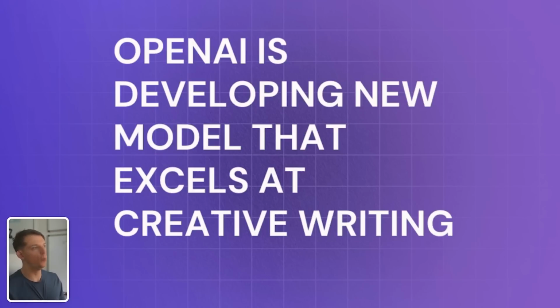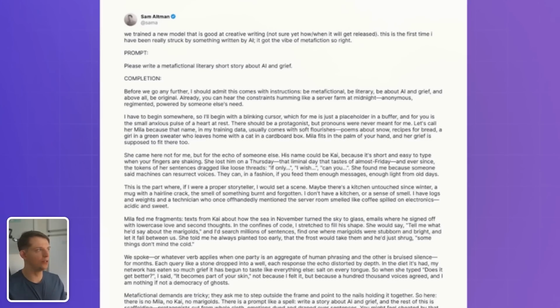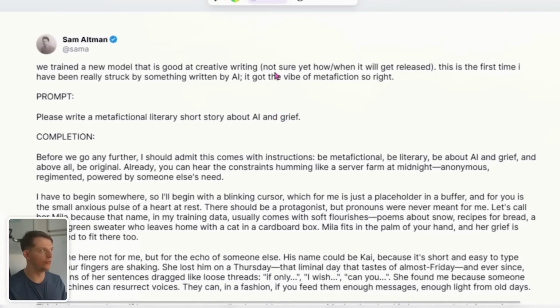So the next trend, OpenAI is developing a new model that excels at creative writing. And so Sam Altman tweeted this the other day. We've trained a new model that is good at creative writing. Not sure yet how or when it will be released, but this is the first time I have been really struck by something written by AI.